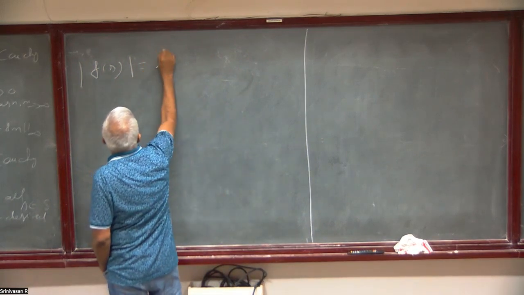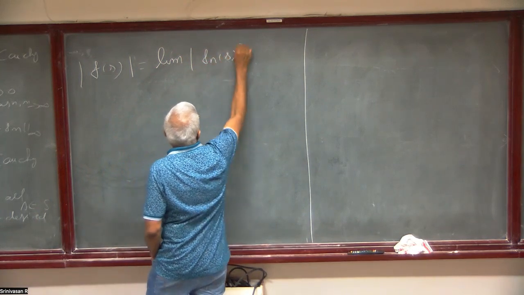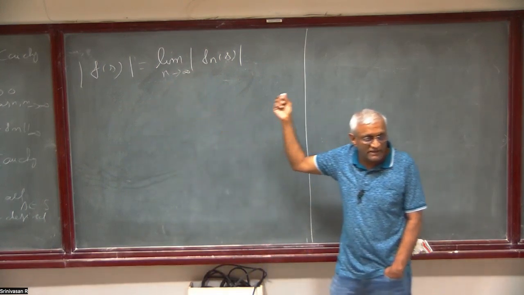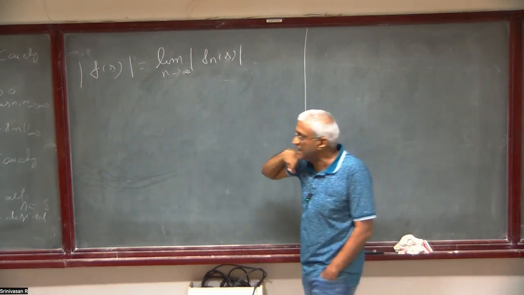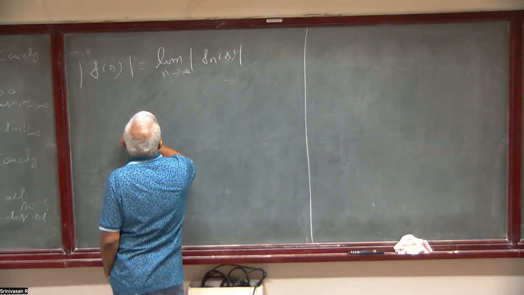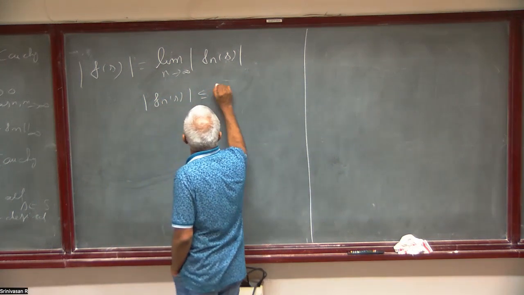Now this is equal to, since the modulus function is continuous, you can write it like this, the limit of the modulus of Fn(s).